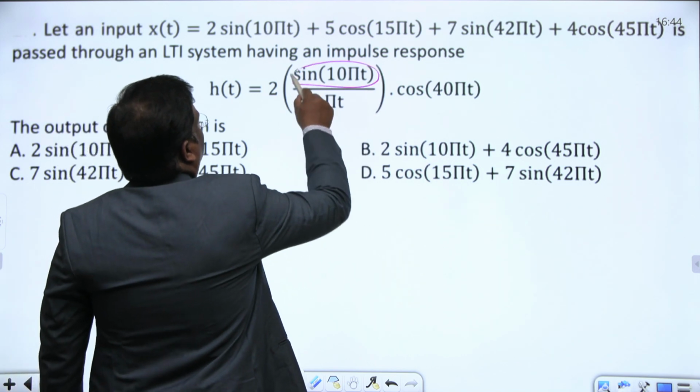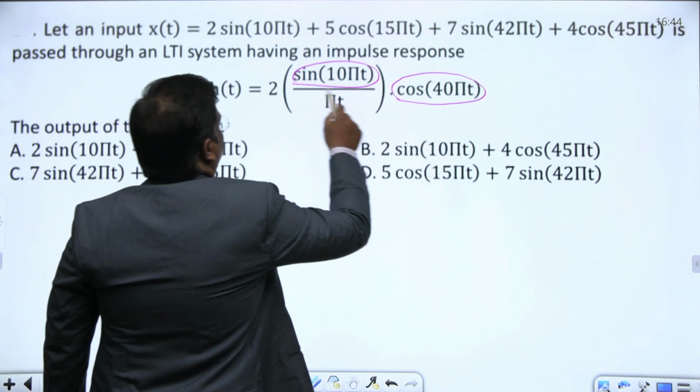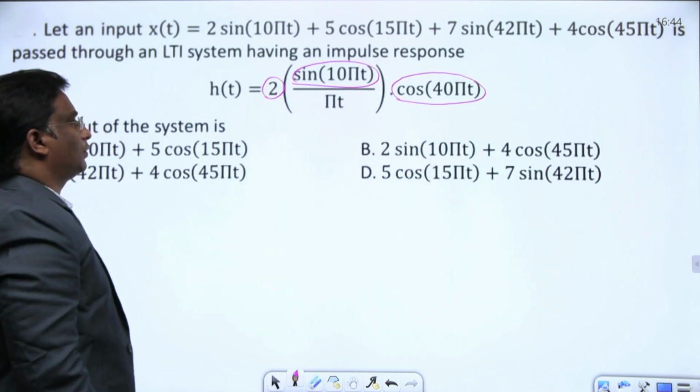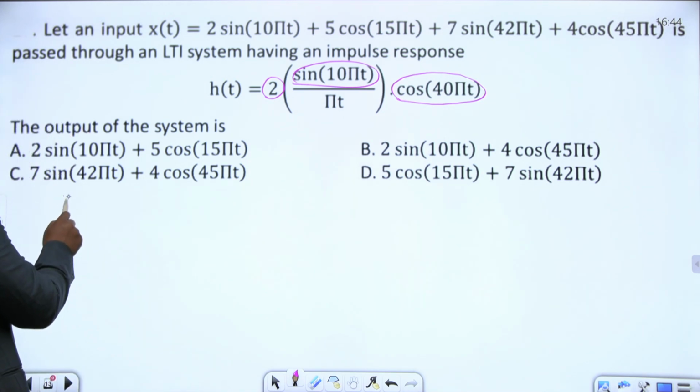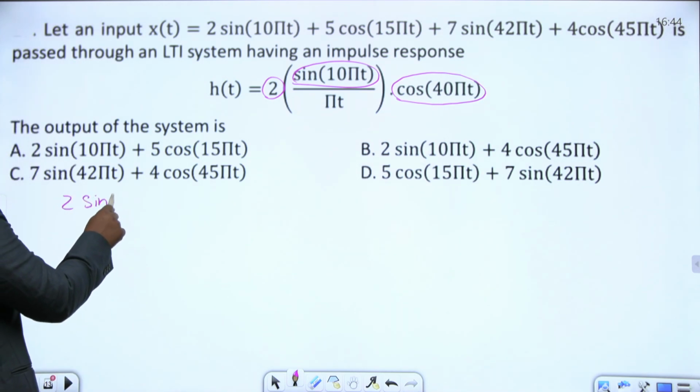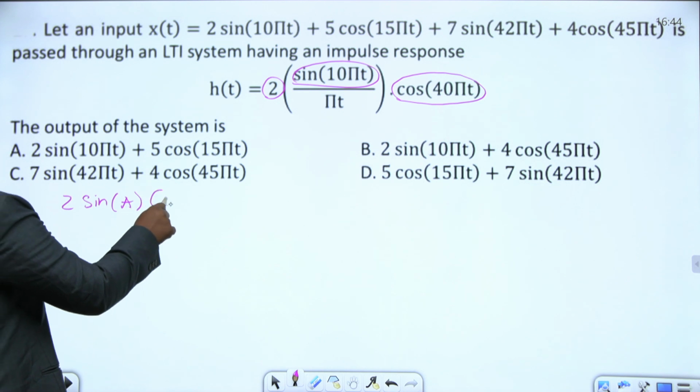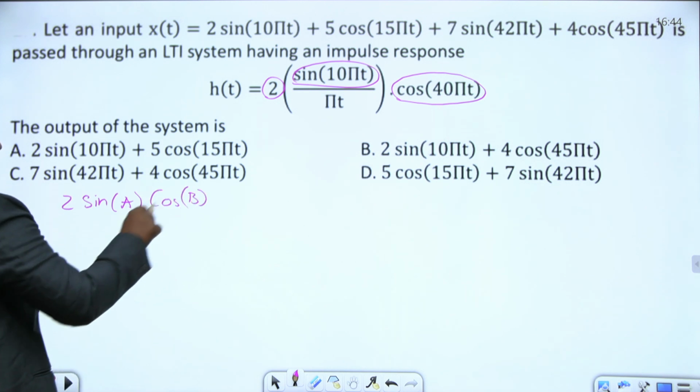Here there is some sine term, and this is some cos term, and this is a 2. It seems like 2 sin a cos b.